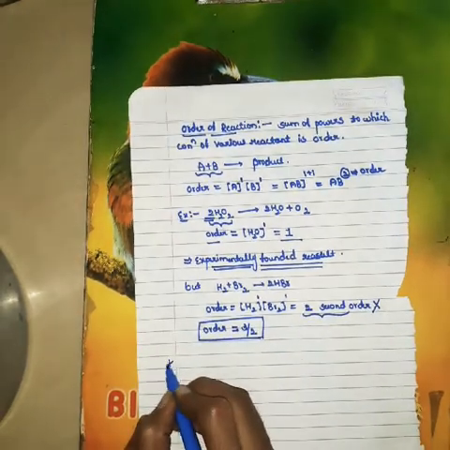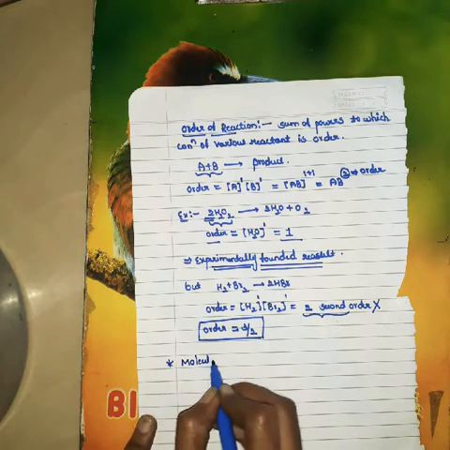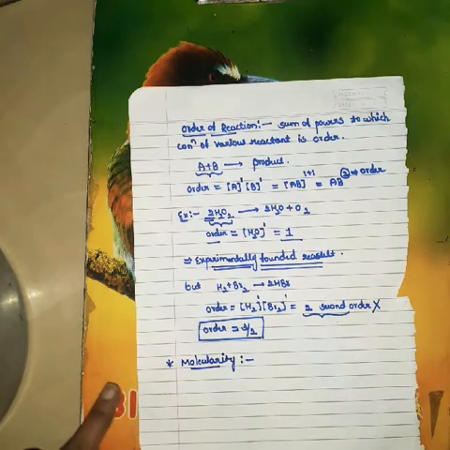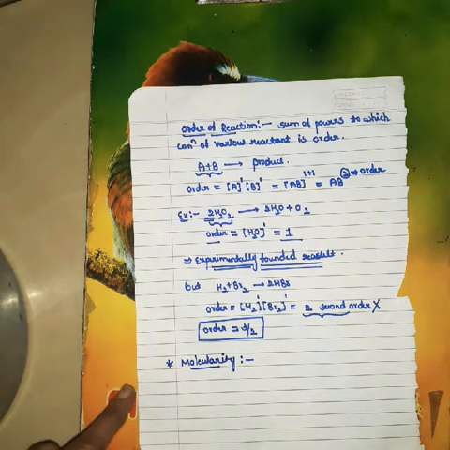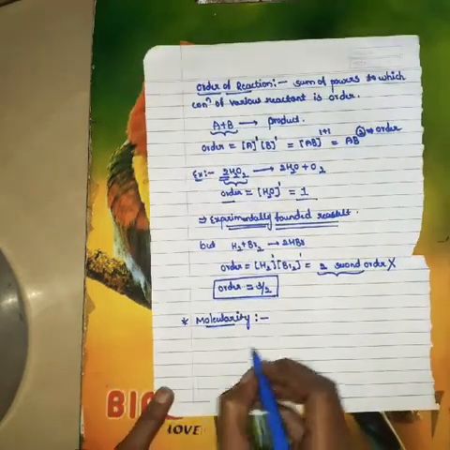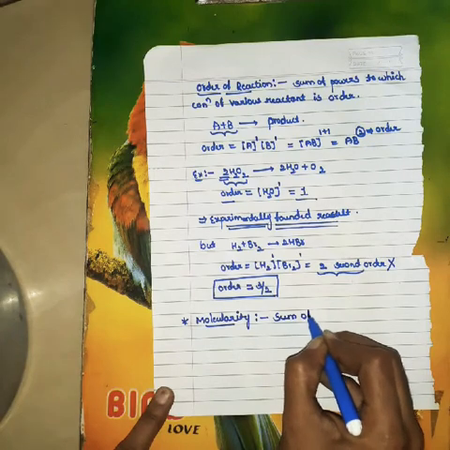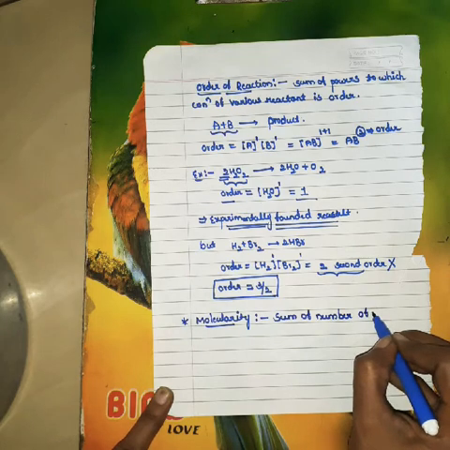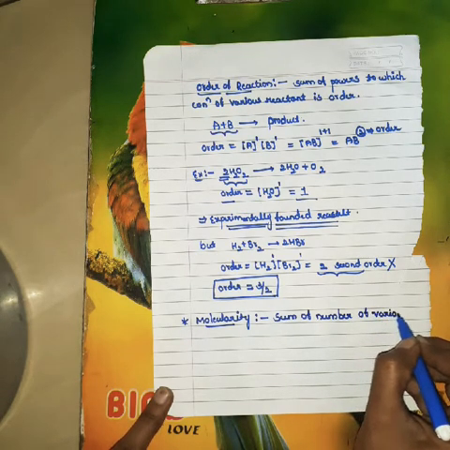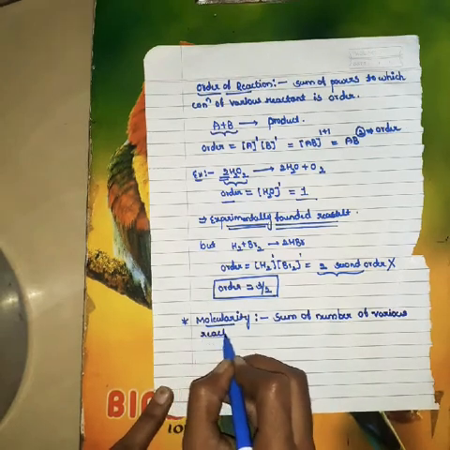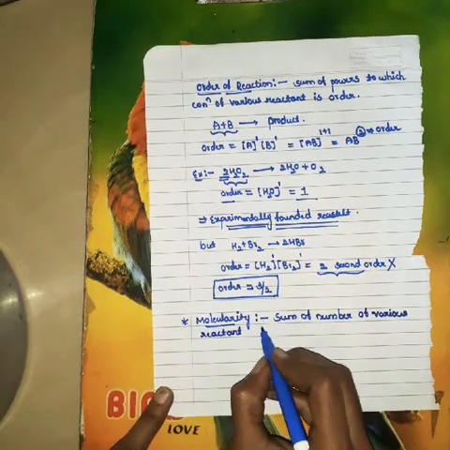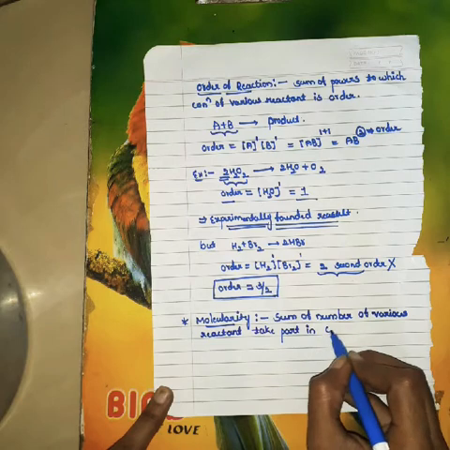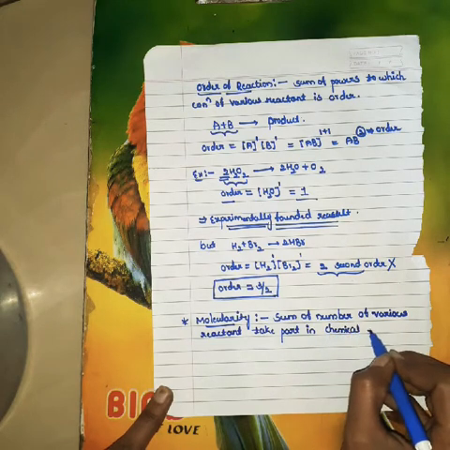Then the second one is molecularity. Molecularity means it is the sum of the number of various reactants that take part in a chemical reaction.